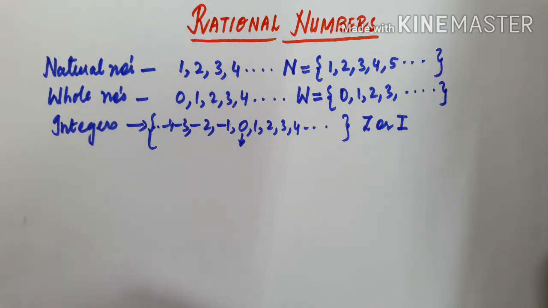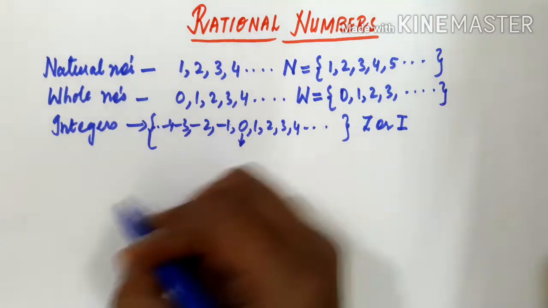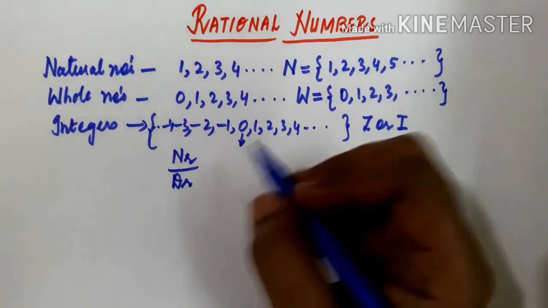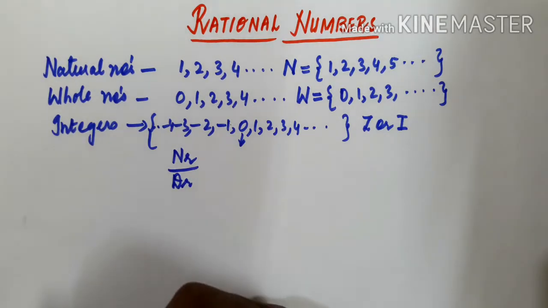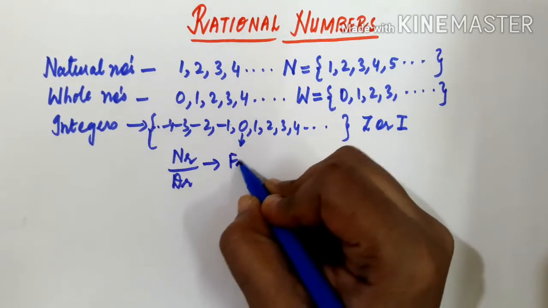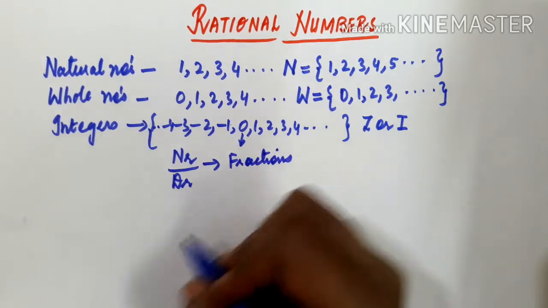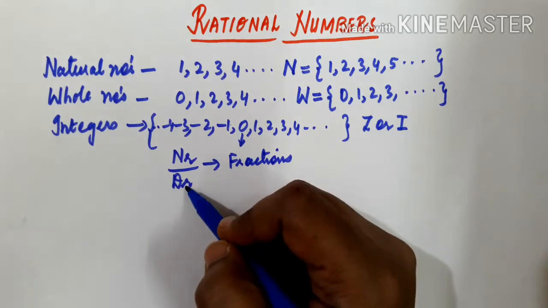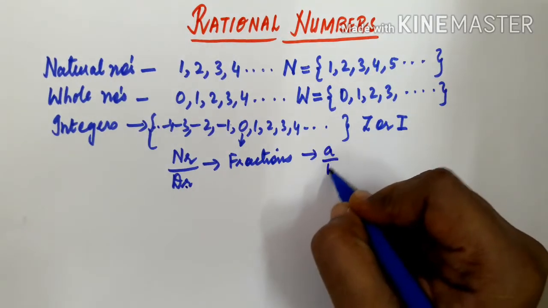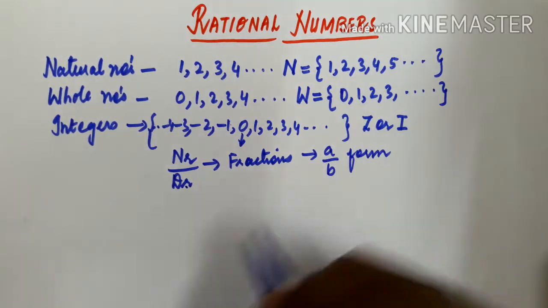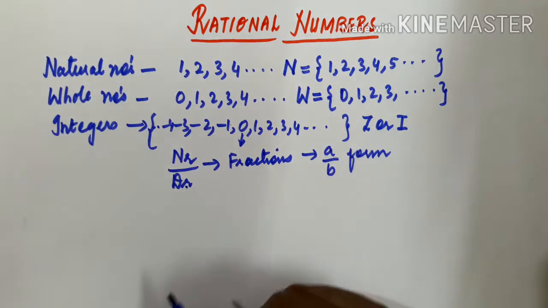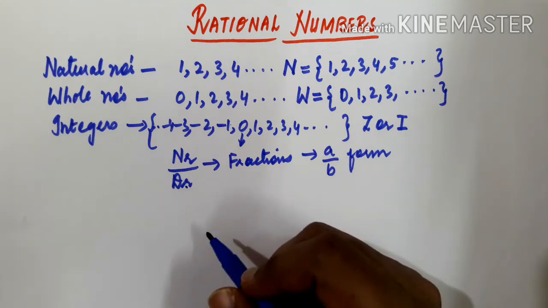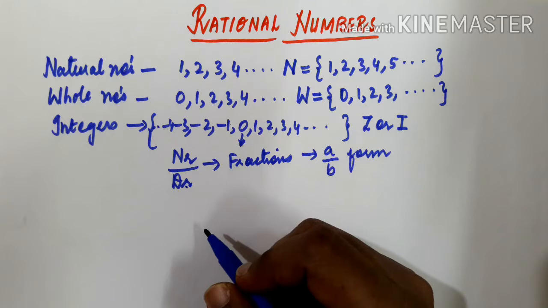You have already learnt about numbers of the form numerator by denominator also. So what numbers do we call these? These are nothing but the fractions. What are fractions? Fractions are where we have numerator by denominator, we can say A by B form. The numbers of the form A by B, where A and B are natural numbers, those types of numbers we call fractions. These fractions you had already read.